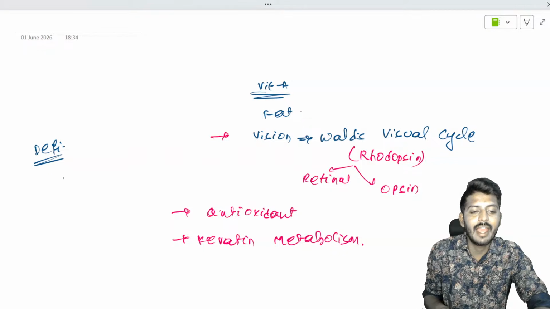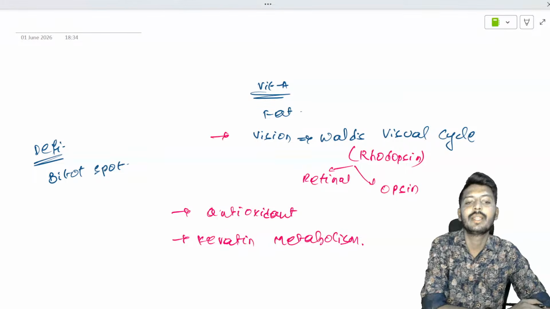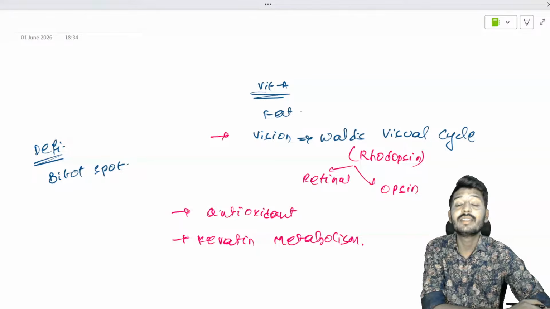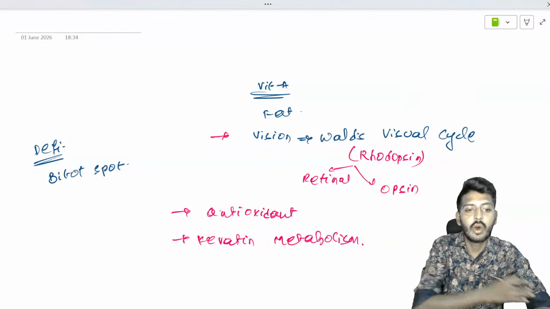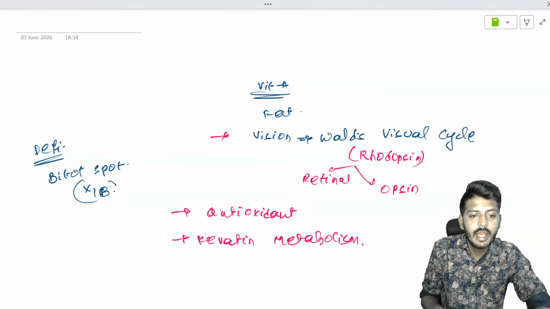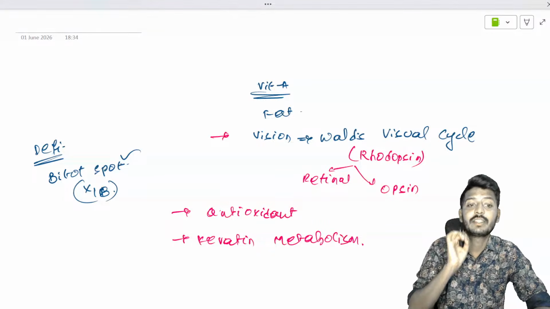So for example, in vitamin A deficiency, every time they have asked a question related to Bitot's spots, which are seen with which vitamin deficiency? Vitamin A deficiency. So this is in which stage? Okay, this stage is called X1B. What is it called? X1B stage. This is an important key point: this is the time where you can find the Bitot's spot.